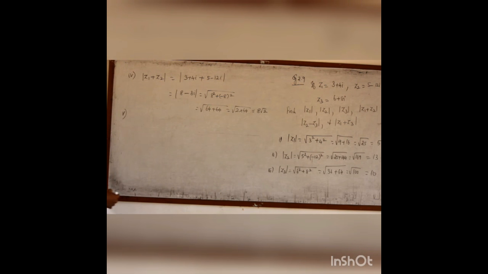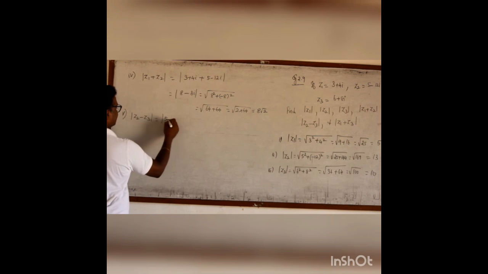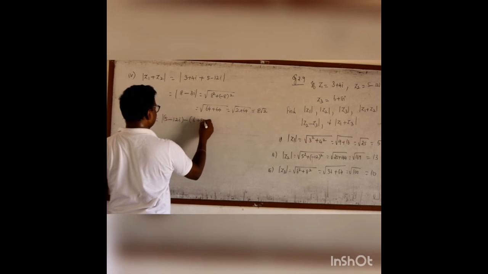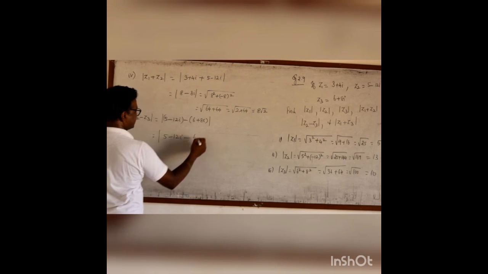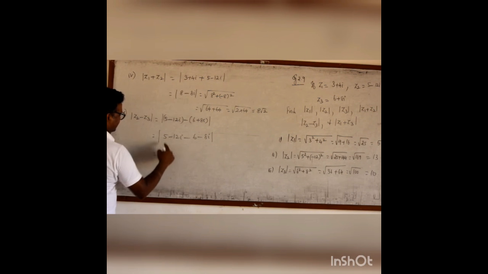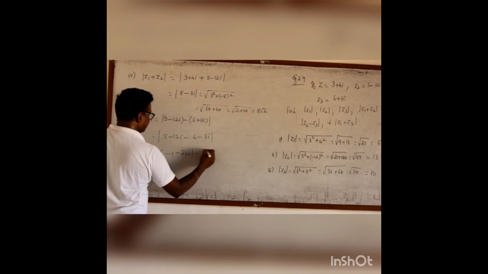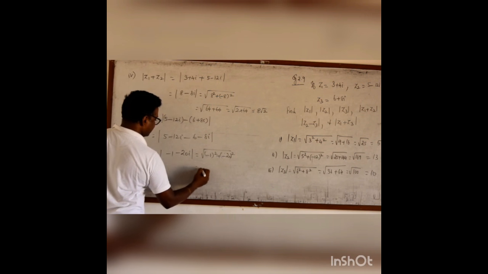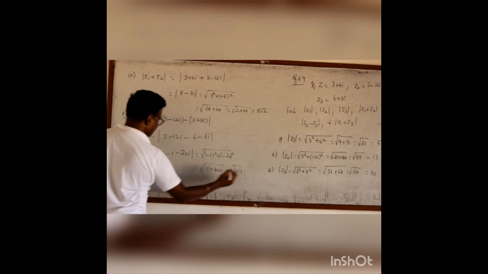Fifth one, modulus of z2 minus z3. z2 is 5 minus 12i, minus z3 is 6 plus 8i. Now remove the brackets. 5 minus 12i minus 6 minus 8i. 5 minus 6 is minus 1, minus 20i. It is root of minus 1 the whole square plus minus 20 the whole square. 1 plus 400 is root of 401.